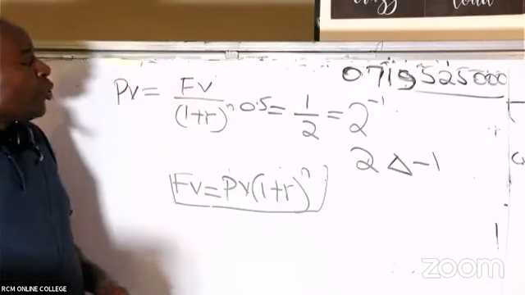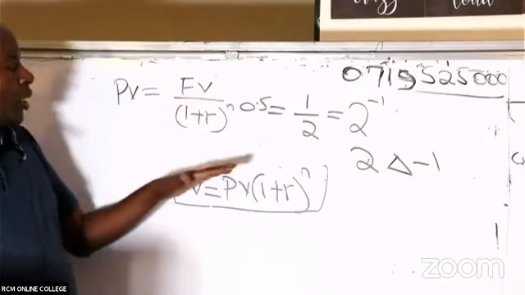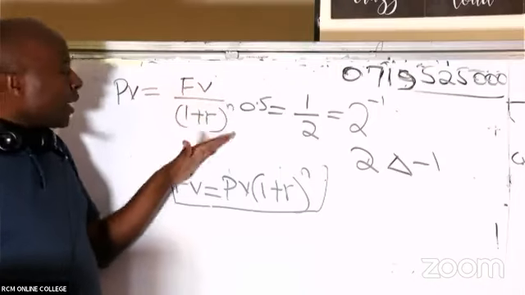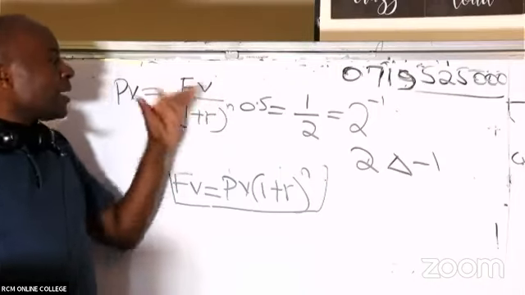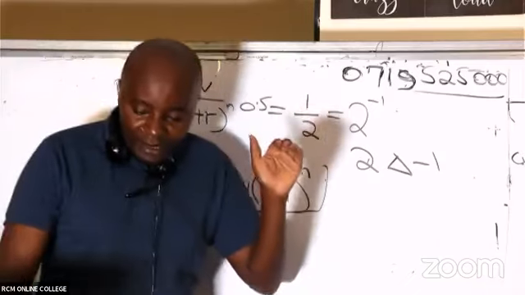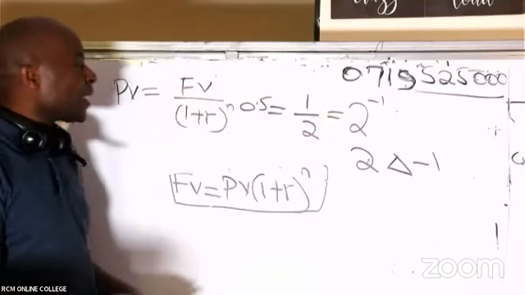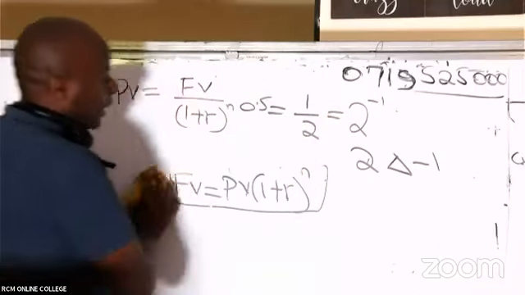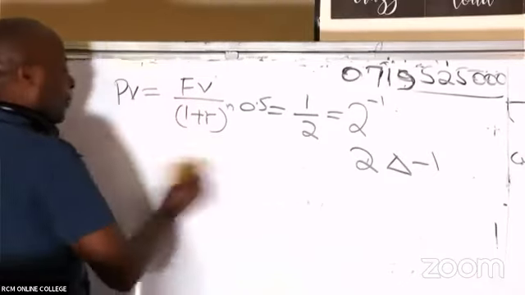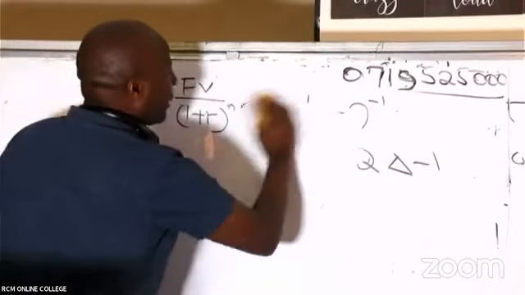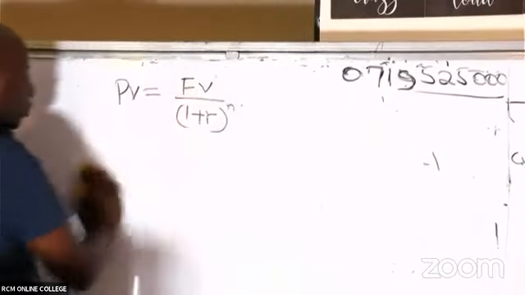So I would want us to use this same analogy to take this 1 plus r raised to power n up there. So, ladies and gentlemen, if I do that, there's no problem. That I can do very, very well.